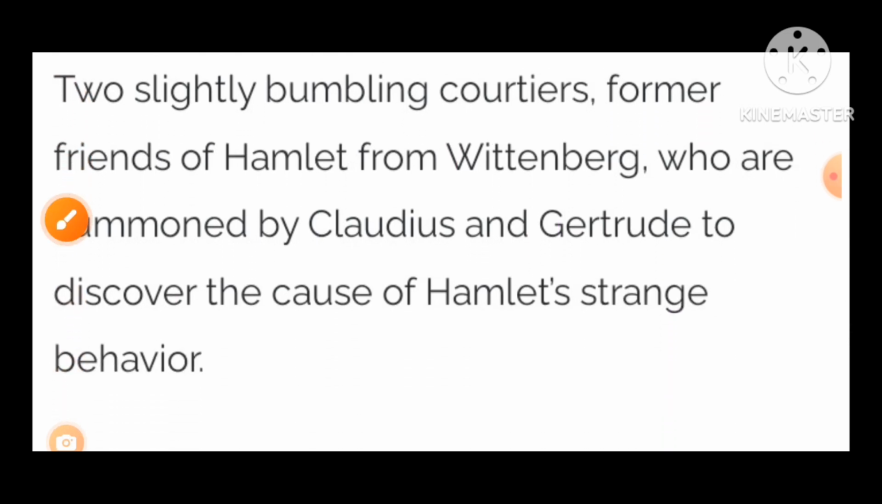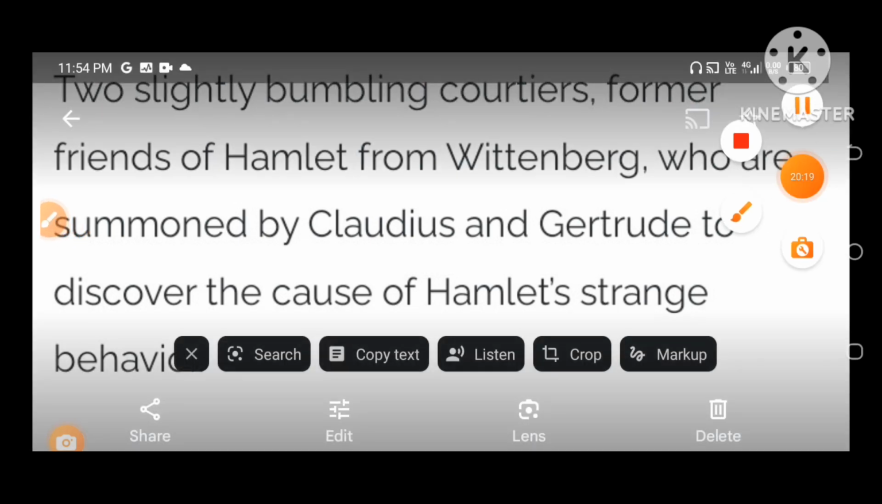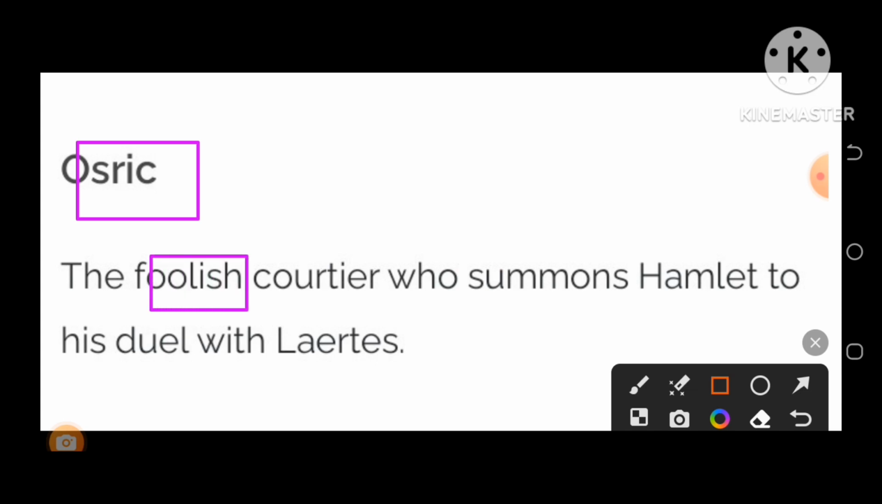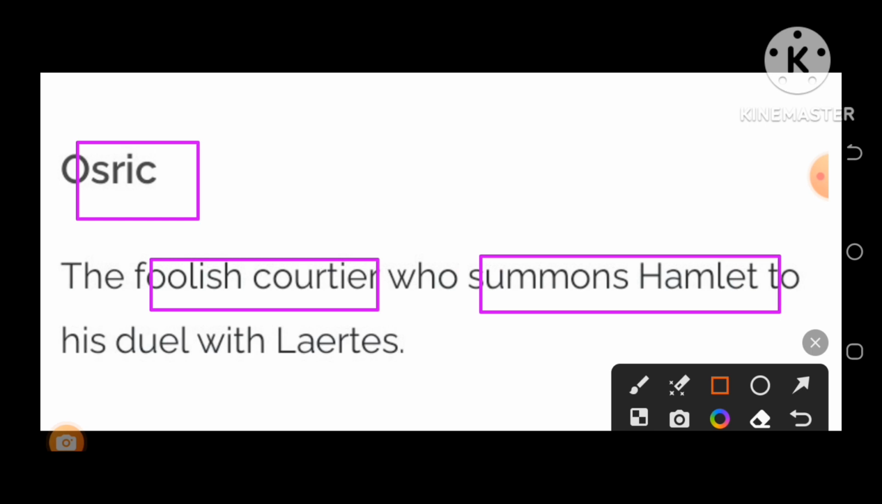So let us discuss other characters. The next important character is Osric, the foolish courtier. This is a kind of joker who summons Hamlet to his duel with Laertes. Who is Laertes? Laertes was the brother of Ophelia and the son of Polonius. So this is also an important character. Very frequently a question is raised: name Osric, find out in which play this character lies. So this is from Hamlet.